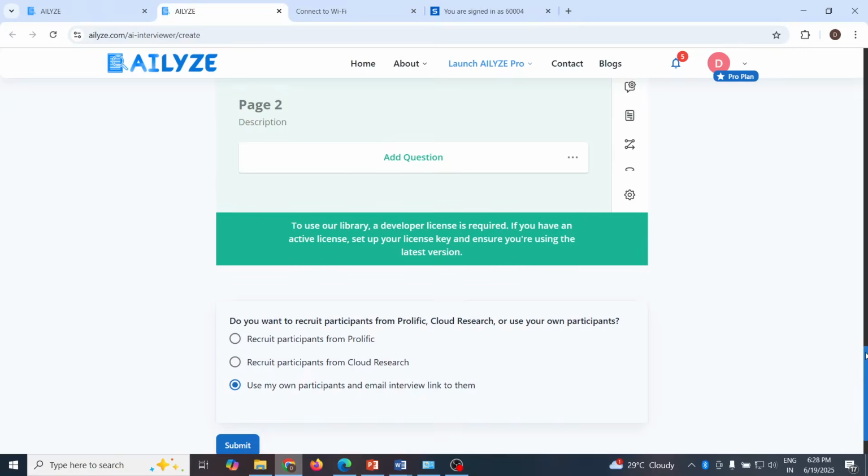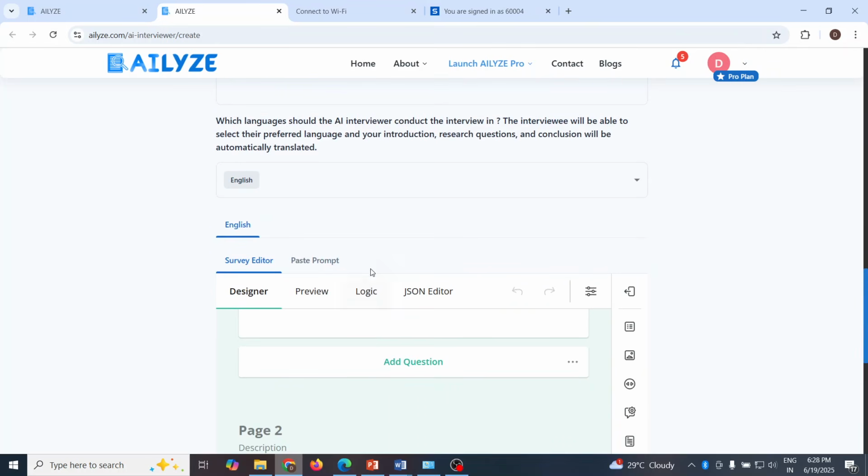Make sure that depending upon the participants, you specify the languages. You can specify more than one language also. So basically, when your respondent gets the URL, it will have a setting that the interview is to be carried out in which language. Now how will this interview look? Let's see.